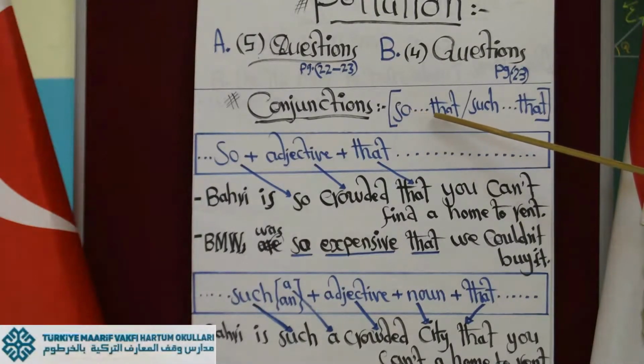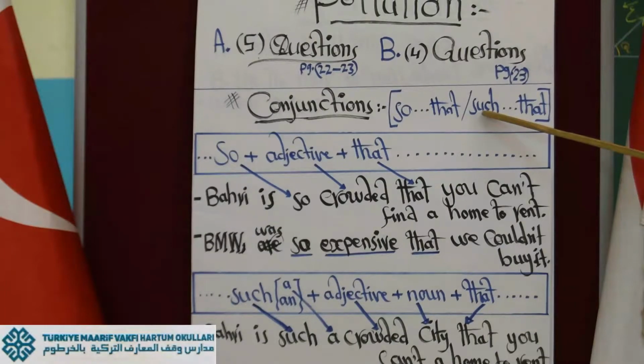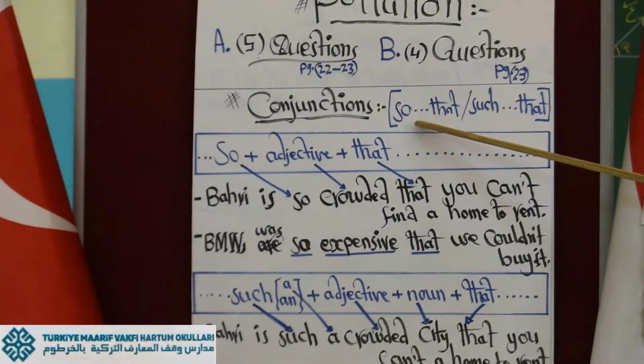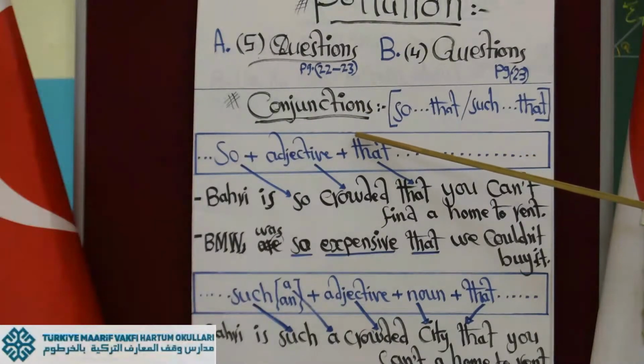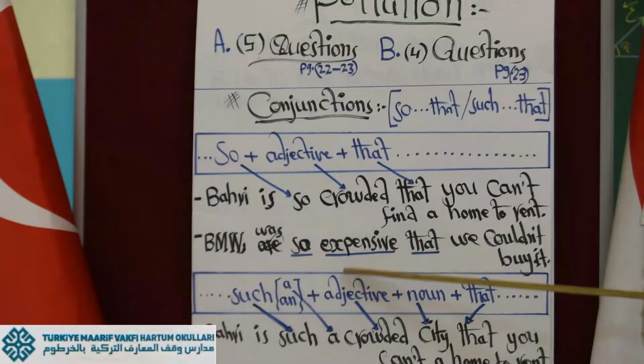So this one contains 2 words: so, that, or such, that. These 2 conjunctions have something to do with grammar, and today we would like to talk about them.